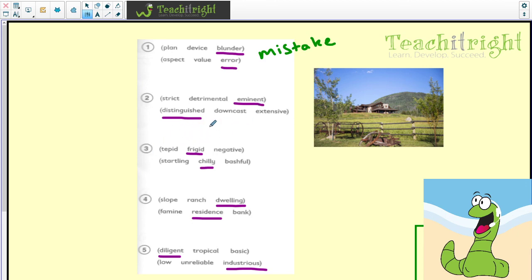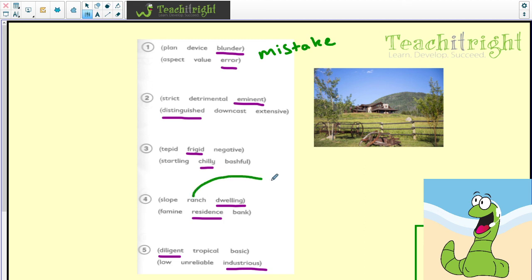I've also just looked in those particular questions at any words you don't know. So if you didn't know what detrimental meant or downcast, then obviously look those words up and make sure you know their definitions. But be distinguished. Often you can have a distinguished guest, so an eminent guest. Question 3, frigid and chilly, both meaning cold. 4, we've got slope, ranch, dwelling, famine, residence and bank. Dwelling and residence are the same.